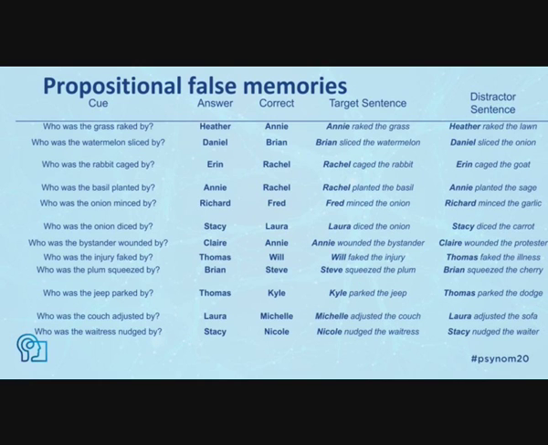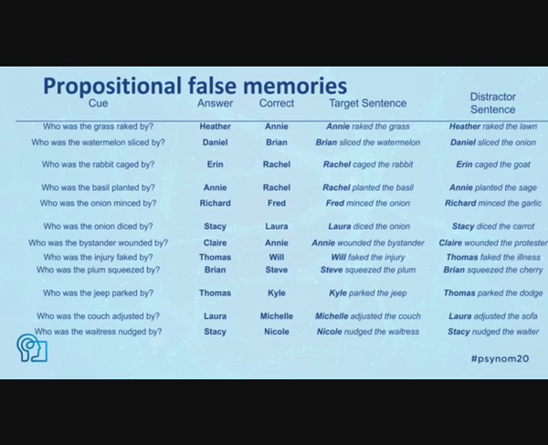The following table shows some of the propositional false recalls. From left to right, the first column shows the cue, the second shows the answer the subject provided, and the third shows the correct answer. The column next to the correct column shows the target sentence that the participant studied, and next you can see the distractor sentence.